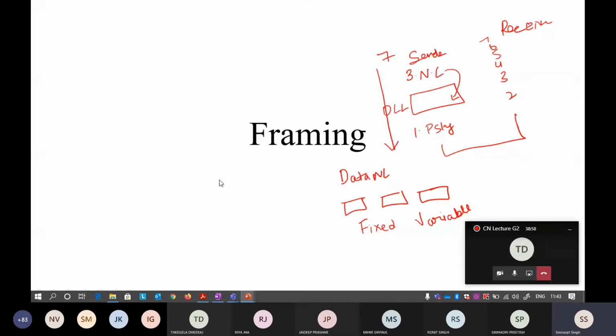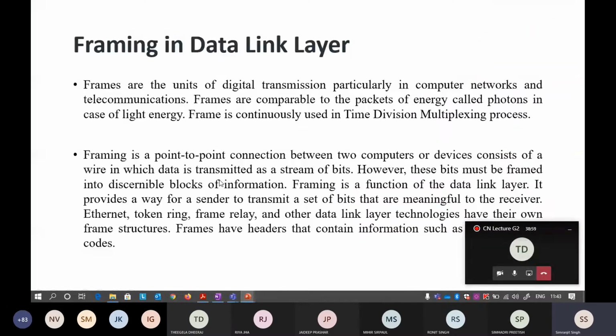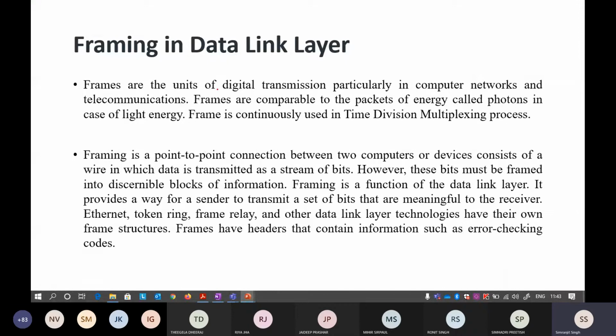If you remember what exactly framing was, frames are the units of digital transmission, particularly in computer networks and telecommunication. Exactly, it will be used in the time division multiplexing process. Don't worry about this multiplexing process, I will talk about it in detail. Keep in mind that these ones and zeros are sources of light. These are also called photons.